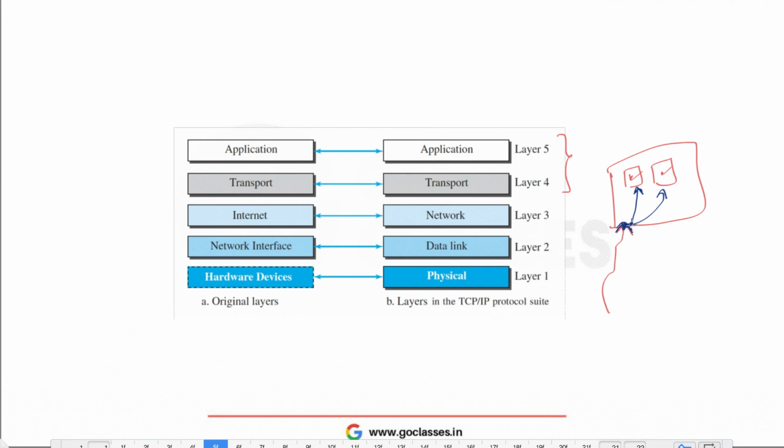And then that packet will get delivered to one of the processes using the operating system, or a user software program. So anything could be involved in this process. Basically, the transport layer and application layer are related to our application machine, and the internet is related to our network, and the network interface card is nothing but the data link layer. Hardware machine is nothing but your physical layer. So there are 5 layers in which we have divided our tasks.